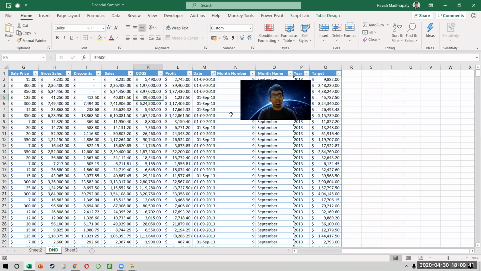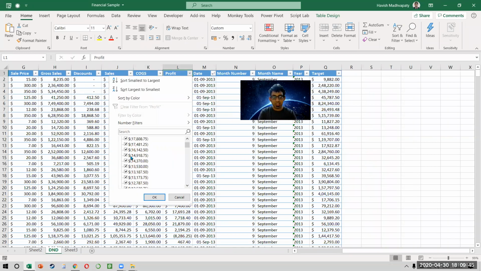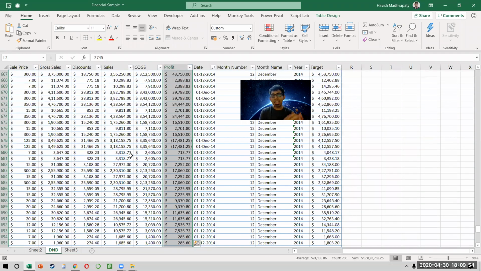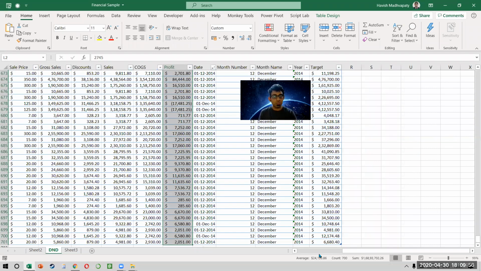Now, in our example, you notice that there are some negative numbers as well. It's not that every single transaction is profitable. But if you select the entire profit column, at the bottom you would notice the average profit is 24,000 and the sum is also a positive number. So it's not that the company is incurring a loss. Overall, the company is earning a profit, but different regions might behave differently.